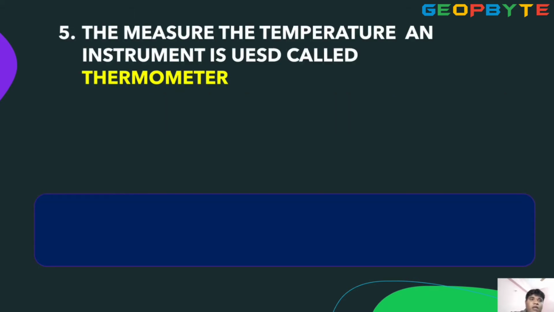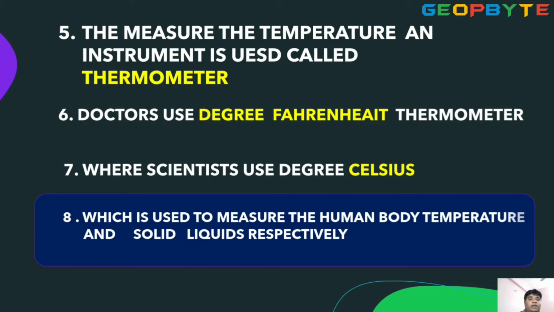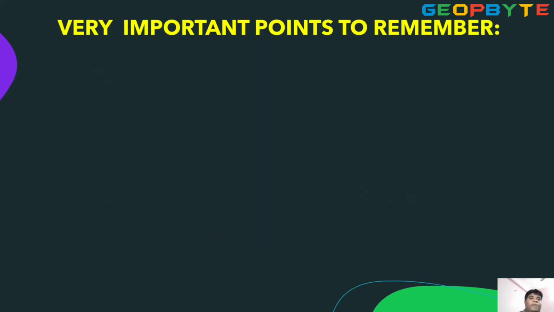Next, to measure temperature, an instrument is used called a thermometer. What is the instrument for the measure? Thermometer. Doctors use Fahrenheit thermometers, whereas scientists use degree Celsius, which is used to measure human body temperature and solids and liquids respectively. Listen, very important points.